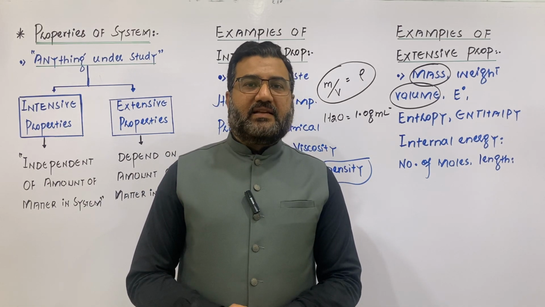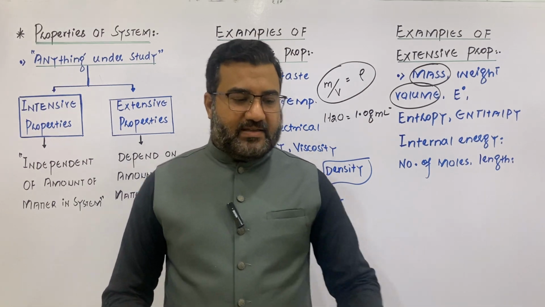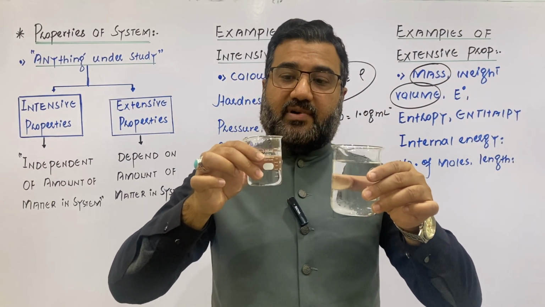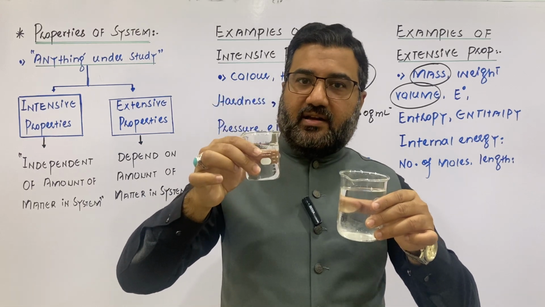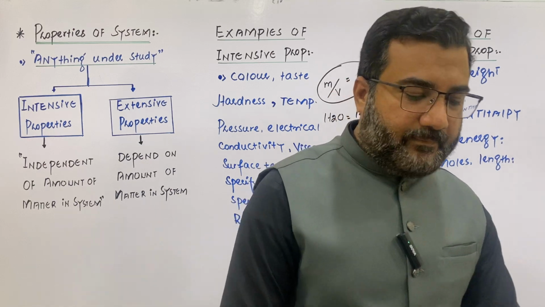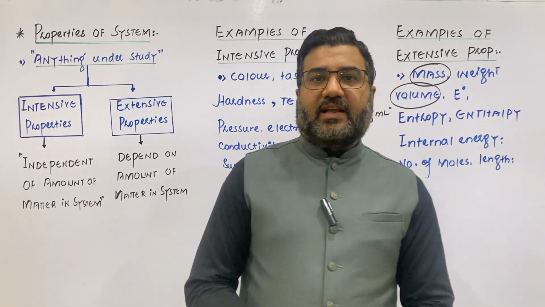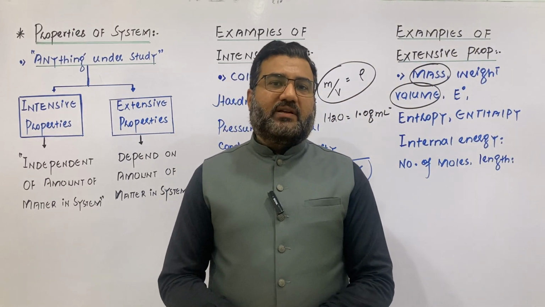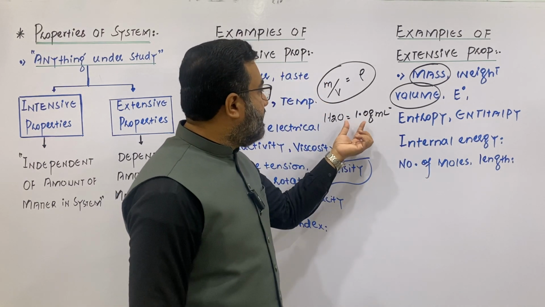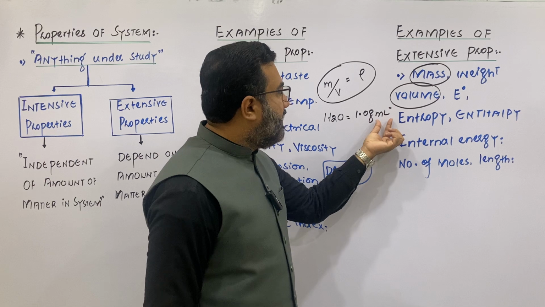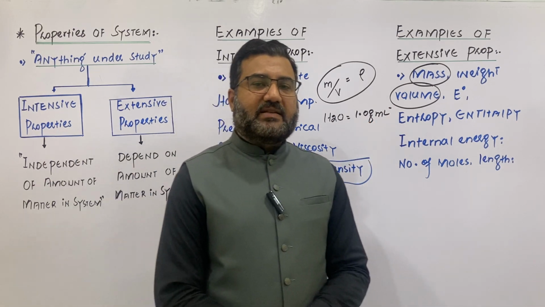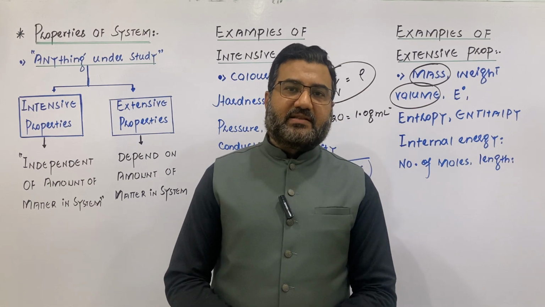In both cases, the density of water will remain same. In both these beakers, the quantity of water is different, but the density of water in this beaker and in this beaker is same, that will remain 1 gram per ml. So density is independent of the amount of the substance, because whenever we calculate the density, we take the unit volume, and a mass of a specific substance in unit volume always remains same. So density will be an intensive property.